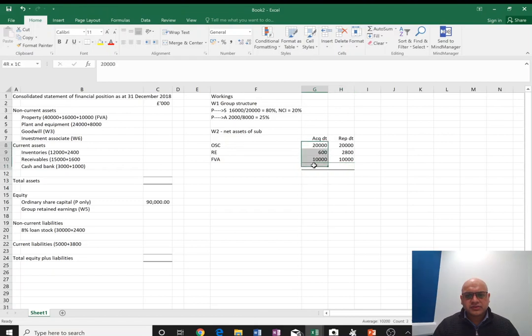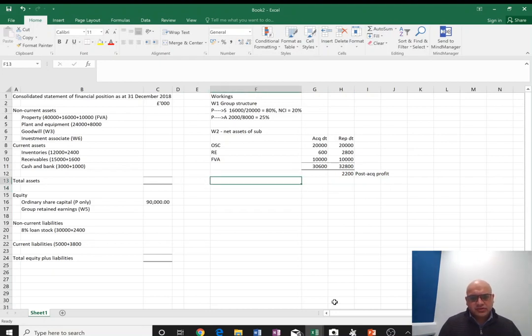We can do the totals now. That's 30,600 and that's 32,800. We can even find the difference between the two, which is the post-acquisition profit of the subsidiary. We'll split it later on. We'll call it post-acquisition profit of sub.